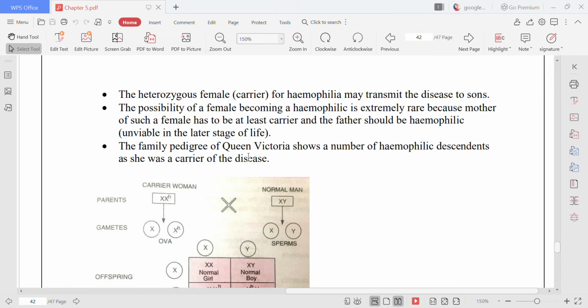She has this pedigree in her family, and she has hemophilic males. Again, this disease is actually present in males.